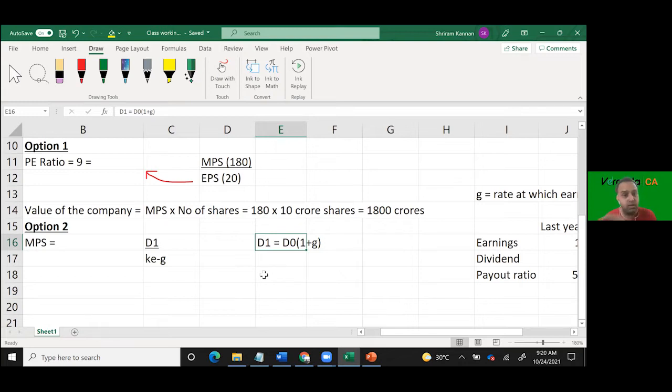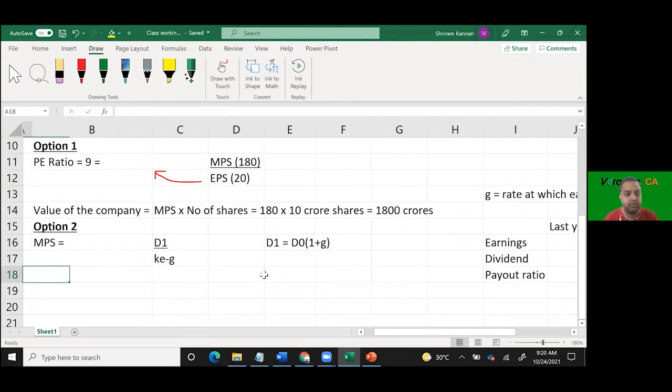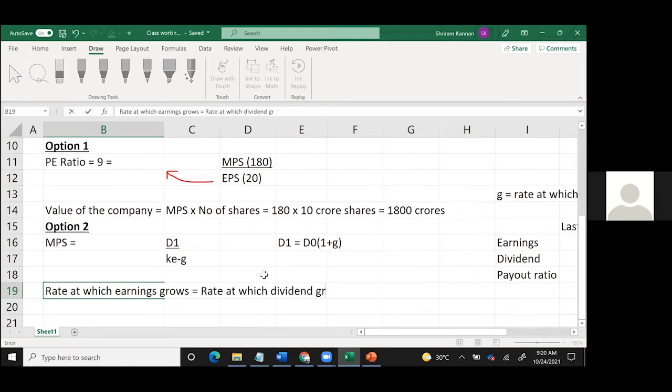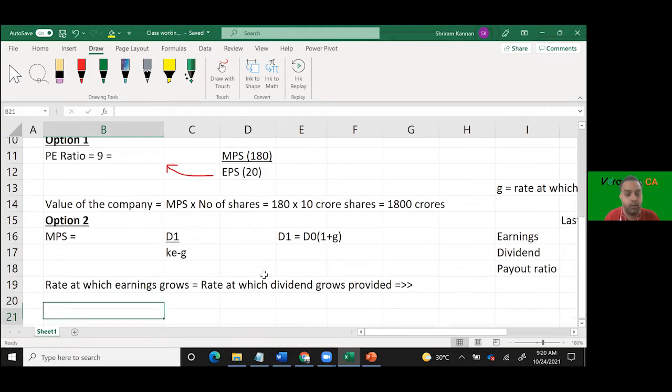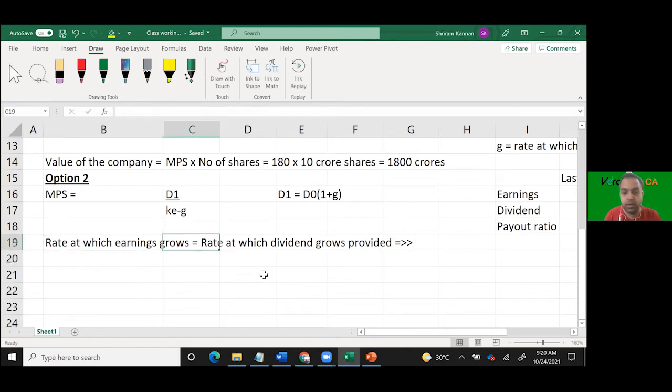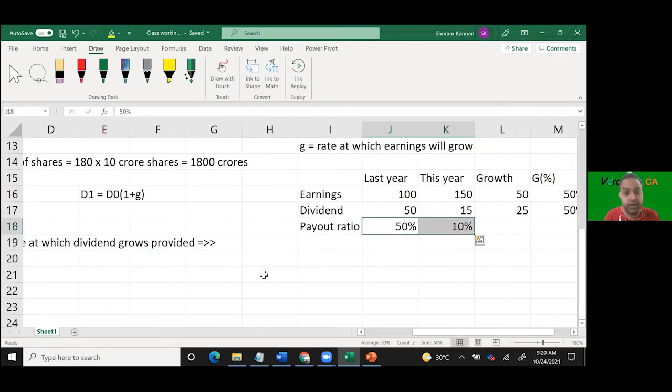What is the further underlying assumption? Because in every year, there is one thing which is constant. What? The rate at which earnings will grow will be equivalent to the rate at which dividend will grow, provided one condition is satisfied. Both will be 50%, 50%, provided what here?